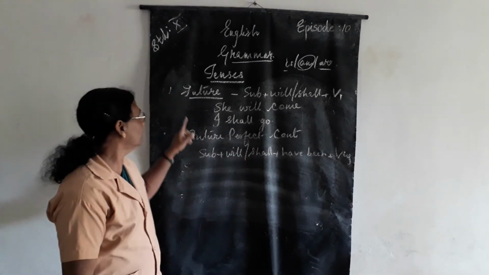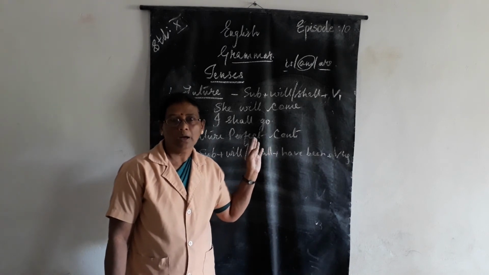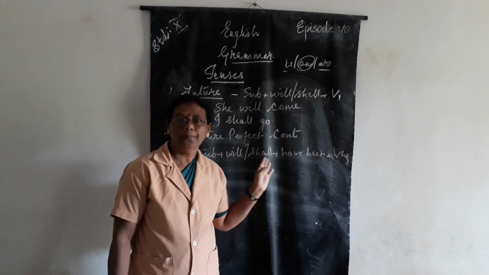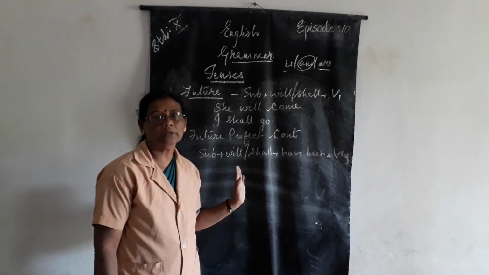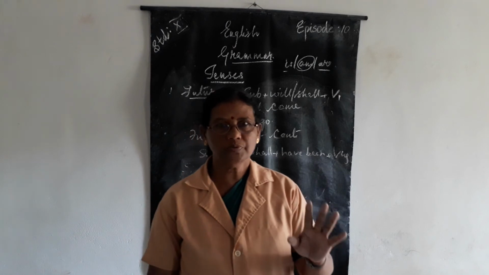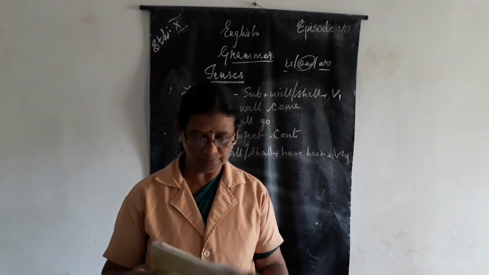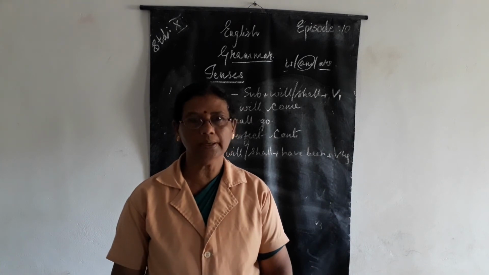Understood? And now the third form, simple future, future continuous, future perfect and future perfect continuous. So these are the three forms of tenses along with their four divisions. Clear to you? All of you clear?